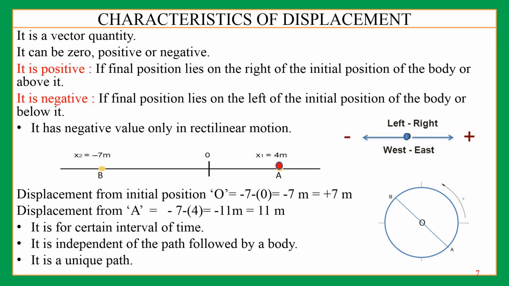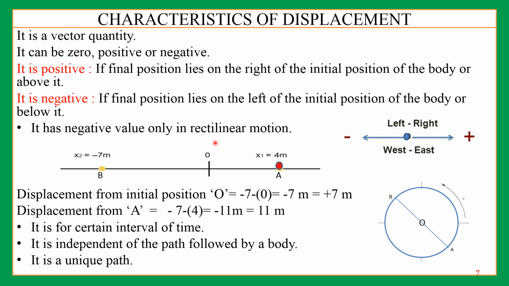Now characteristics of displacement. So what are the characteristics of displacement? Displacement is a vector quantity because it has magnitude as well as direction. So here when the boy is starting from this point O, he is going to the right side, in right direction, and here displacement is 4. So therefore it has magnitude 4 and direction right. We can say it is going in east direction. Therefore it is a vector quantity.